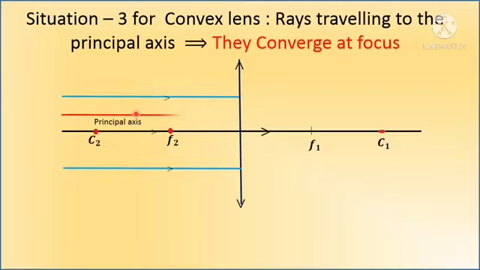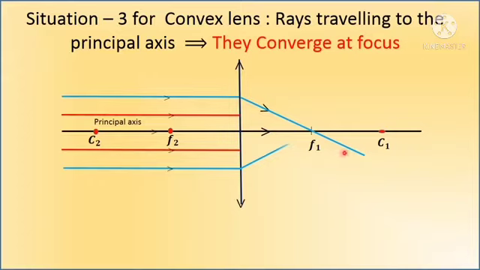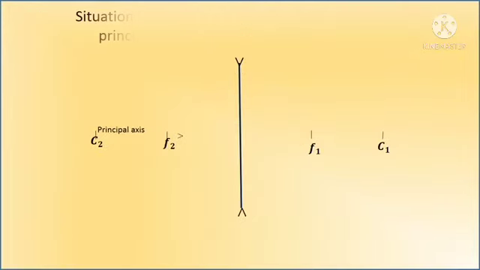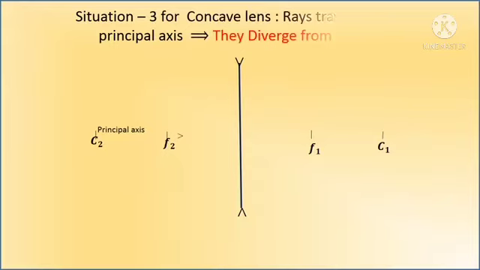Here we take all rays parallel to the principal axis. The light rays pass from one medium to another, bending at F1. That is the refraction. All rays meet at a point, that is called the focus. Hence the convex lens is also called a converging lens.